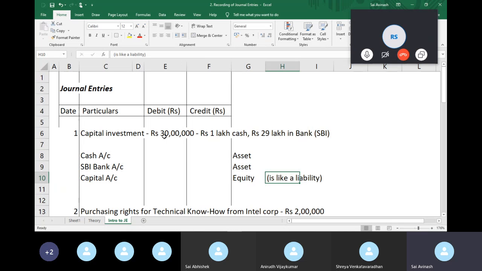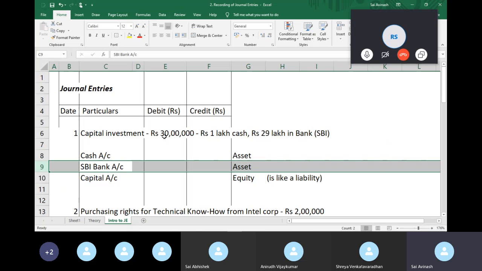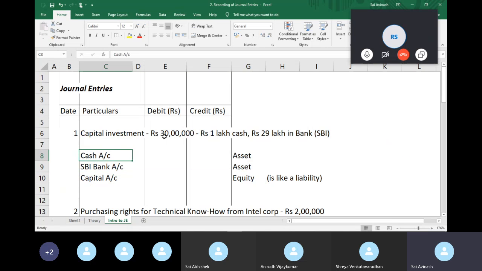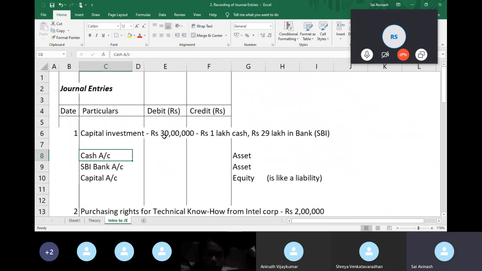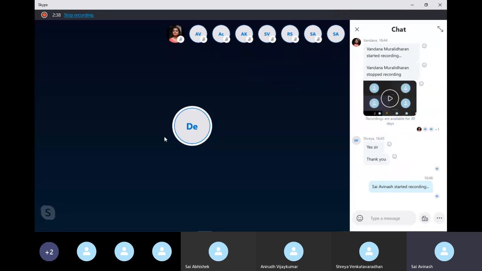Now, we have identified the 3 accounts that are involved. The business gets cash, cash is an account. The business got a check from the owner, so the SBI bank account is the second account. And the third is the capital account. So we've done the first step, and we've also classified it as well. The third is to debit or credit. So who is unmuted? Do you have a doubt?